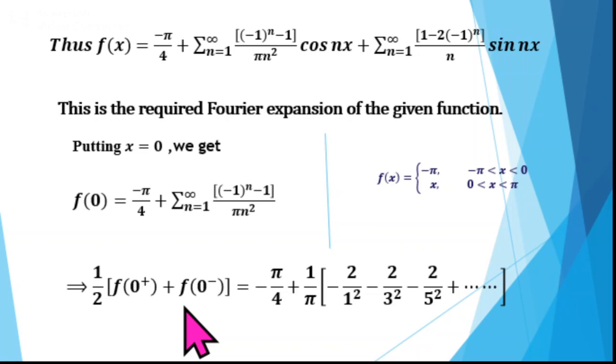So we substitute for these two in the next step, and on the right hand side we have 1 by pi, taking 1 by pi outside the summation. Put n equal to 1, we get minus 1 power 1 minus 1 by 1 square, which is minus 2 by 1 square. Then take n equal to 2, we get minus 1 power 2 minus 1 by 2 square. Minus 1 power 2 is 1, and 1 minus 1 is 0, so we get 0 here. Next take n equal to 3, minus 1 power 3 minus 1 by 3 square, that is minus 2 by 3 square, and so on.